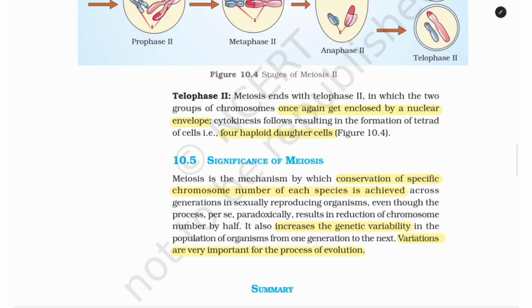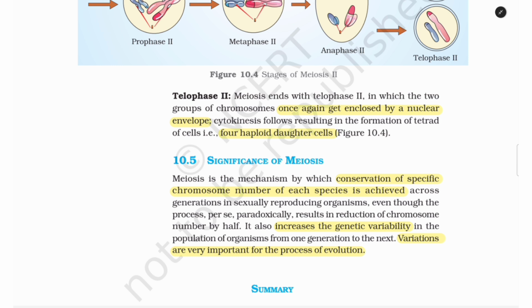Telophase 2. Meiosis ends with telophase 2 in which the two groups of chromosomes once again get enclosed by a nuclear envelope. Cytokinesis follows, resulting in the formation of a tetrad of cells, that is 4 haploid daughter cells, figure 10.4.